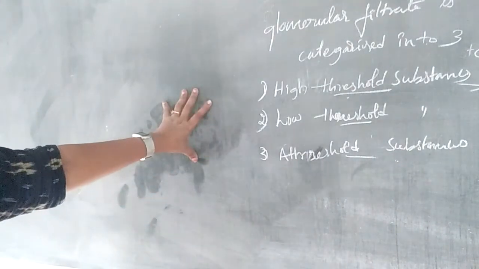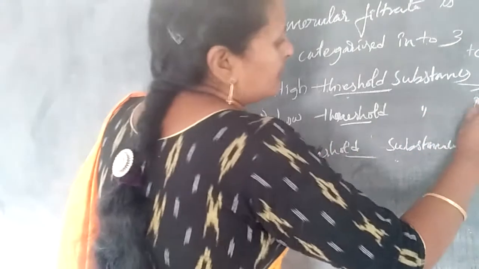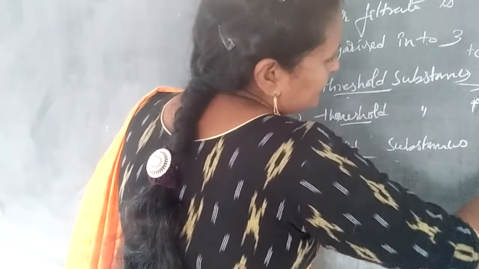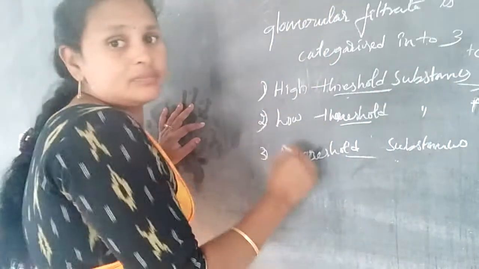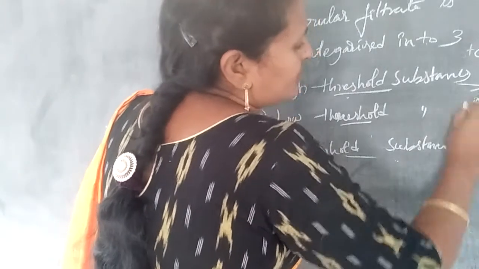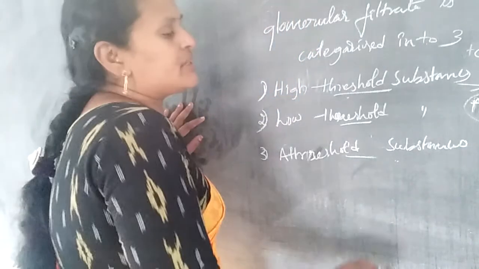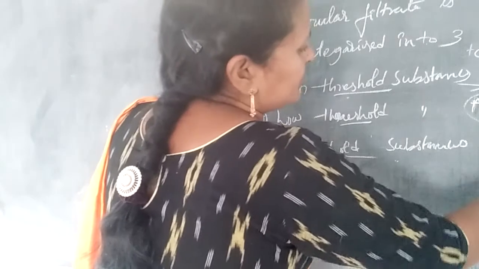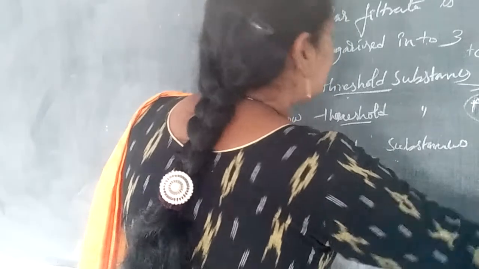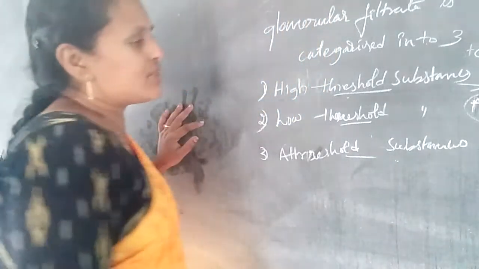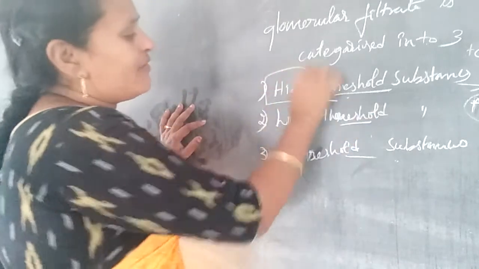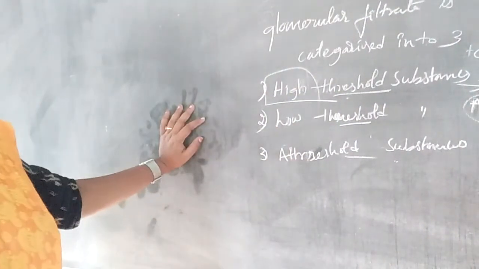They are substances like glucose, amino acids and fats. These are the main nutrients, the essential substances, and they are reabsorbed at a high level.